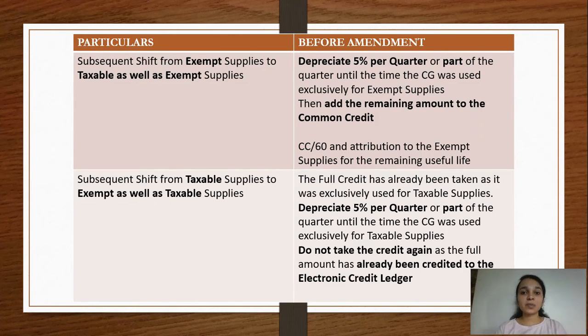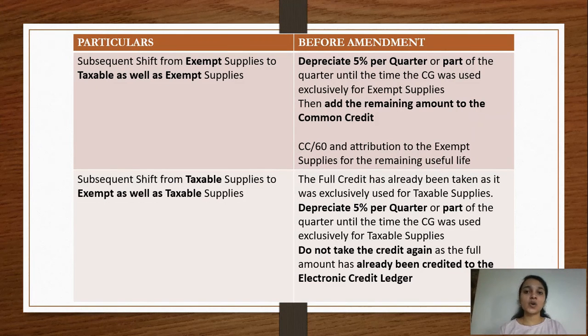What was the discrepancy? We have already used the asset for 3 months, but when we are apportioning it for the common credit, when we are finding out the common credit, we were again dividing the common credit by 60, whereas the remaining useful life of the asset was only 57 months. So actually what should have been done was, it should have either been 1,14,000 divided by 57 months, that is the remaining useful life, or it could have been 1,20,000 divided by 60, because that is the useful life, and we would have calculated the